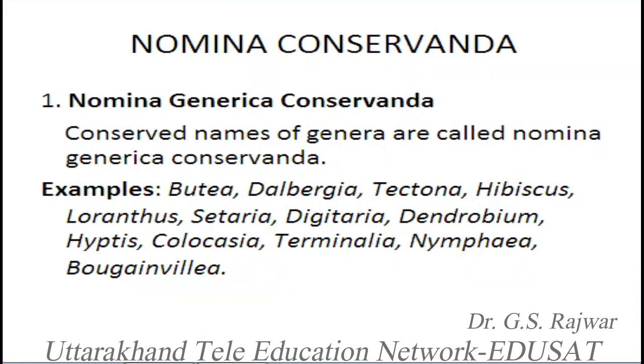If it happens sometimes that the name of a genus or species matches a zoological name, it has nothing to do with the plant names. Botanical names and zoological names, the names of plants and the names of animals, are independent. They have nothing to do with each other because the codes of nomenclature are entirely different for animals and plants. That's all. Thank you very much.